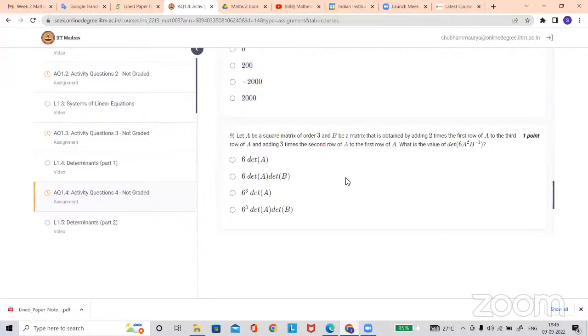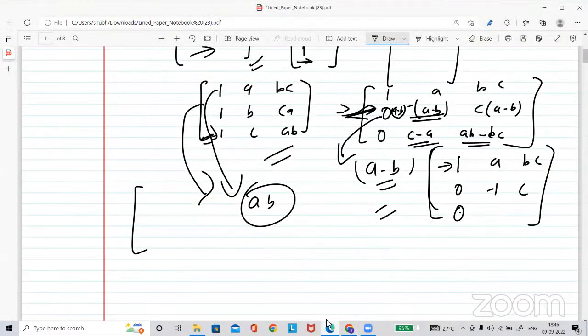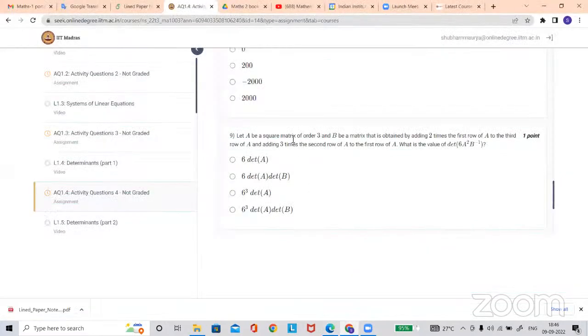2A1J plus A3J. It will be the first row of matrix A, and adding 3 times the second row of A to the first row. So if you are doing that, what's happening? It will be a 2 cross 3 matrix now, sir. 2 cross 3.